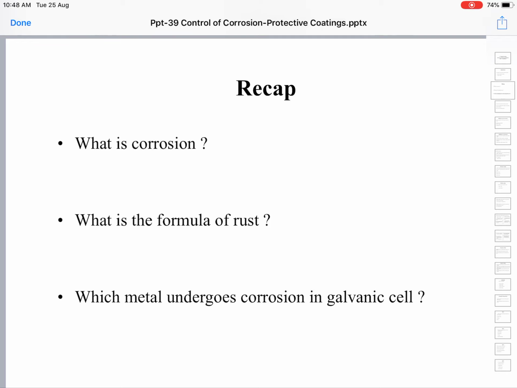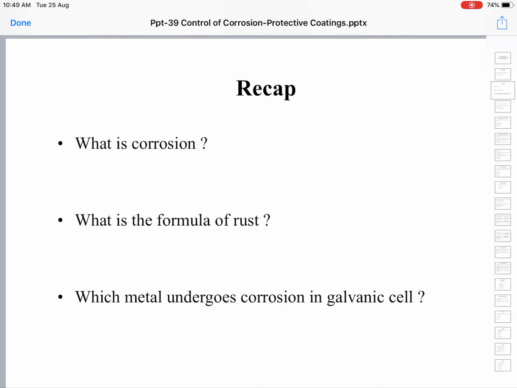It turns into cathode, and the submerged part with less oxygen concentration is relatively more reactive, so it turns into anode and undergoes corrosion. That's how the concentration cells are formed. They are also called differential aeration cells. This is how galvanic cells are formed.